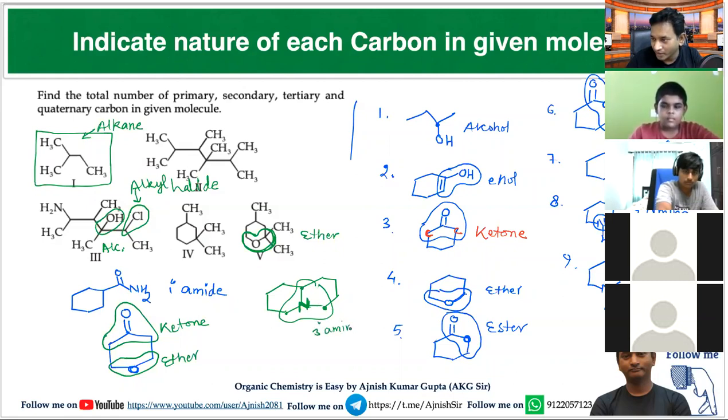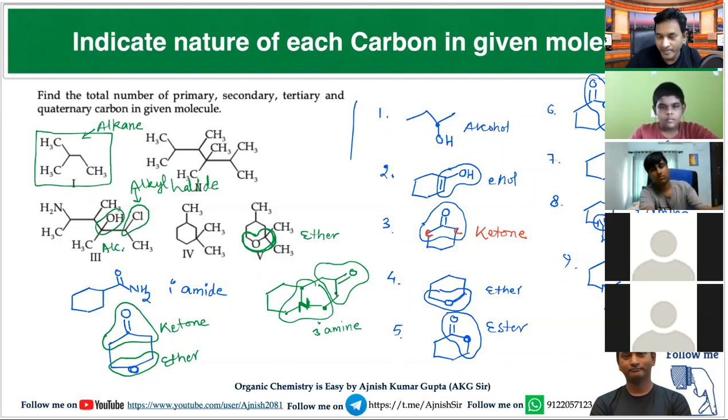If I attach a CO group over this position, then which functional group is present here? Ketone. CCOC.